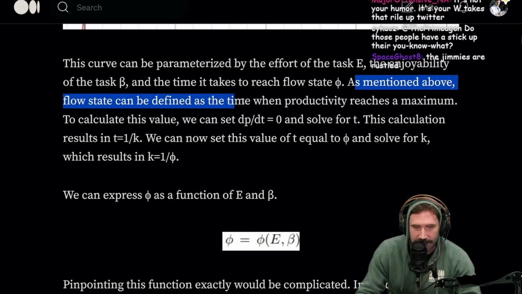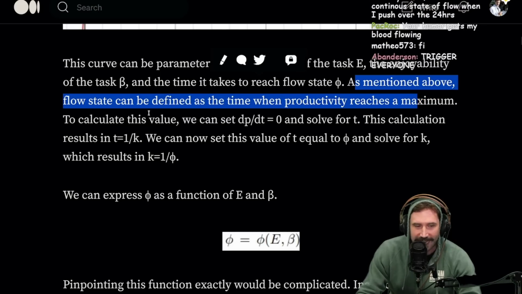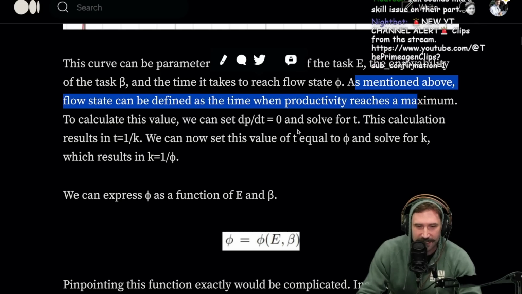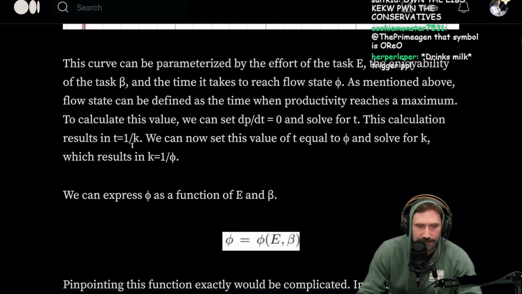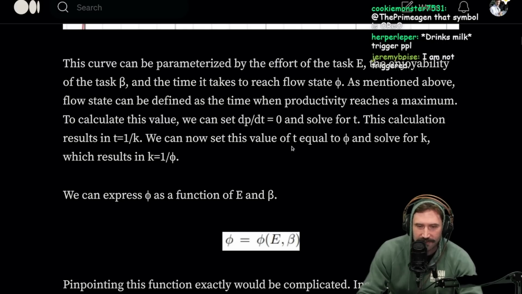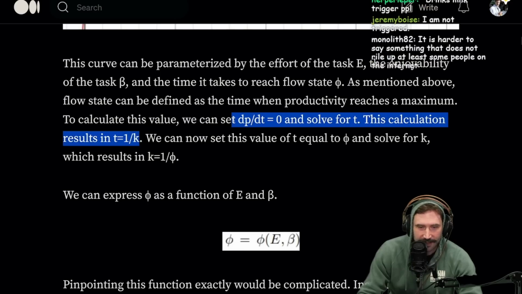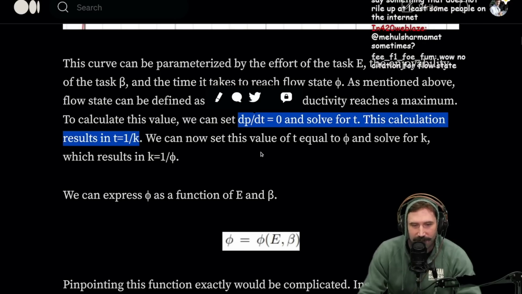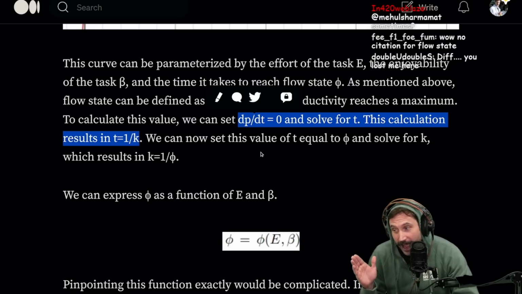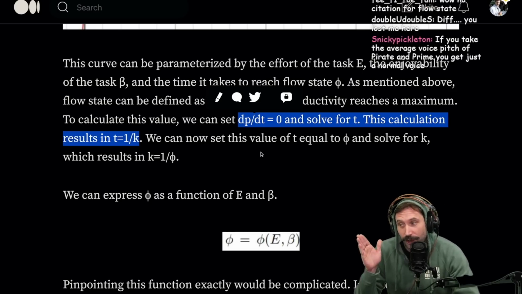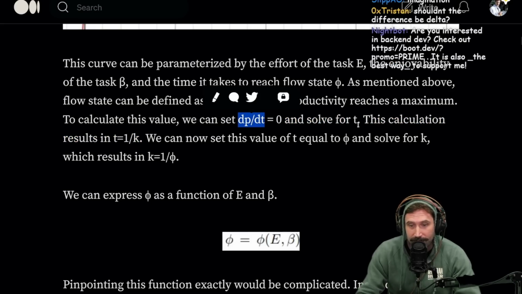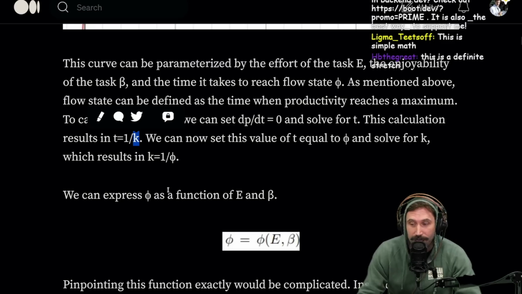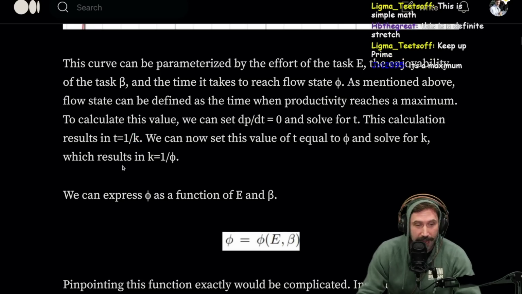As mentioned above, flow state can be defined as the time when productivity reaches a maximum. To calculate this value, we can set the differential of productivity with respect to time equal to 0 and solve for t. This calculation results in t equals 1 over k. We can now set this value. I don't know how they got there. I feel like someone's not showing their math homework, because I'm not sure how you just went with respect to time and then got a k out of it.